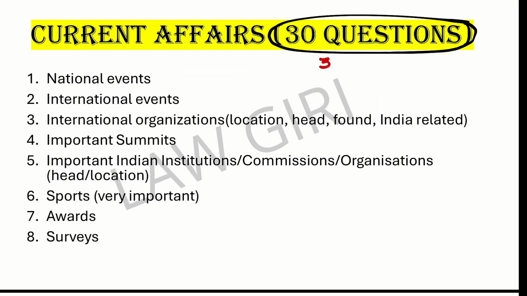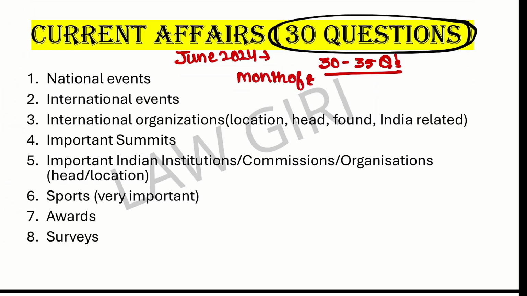You can get around 30 to 35 questions from current affairs. A good level of current affairs can be seen in the PYQs. You need to prepare current affairs from June 2024 till the month of the exam in 2025, right?